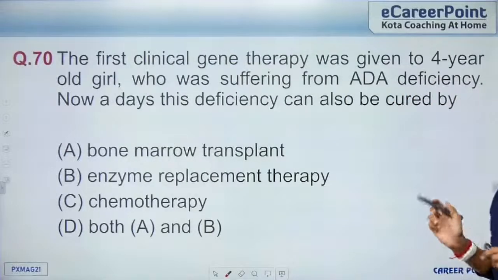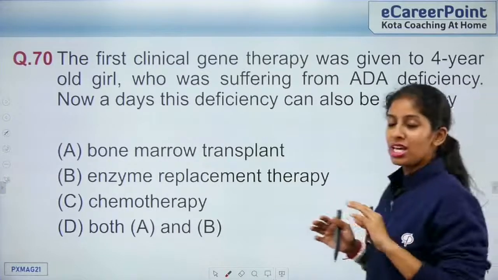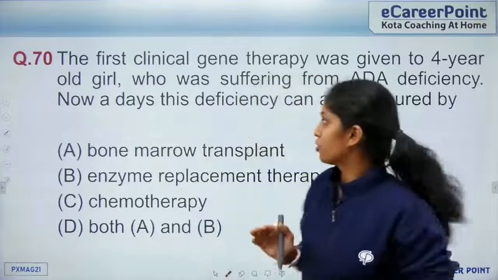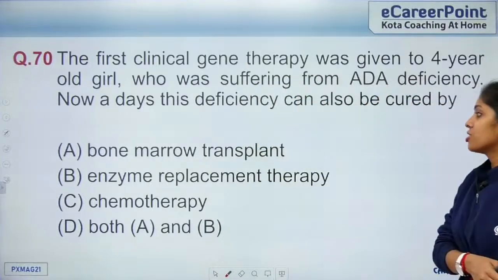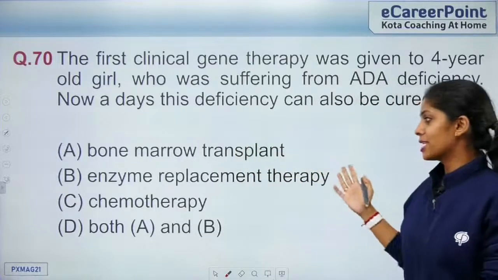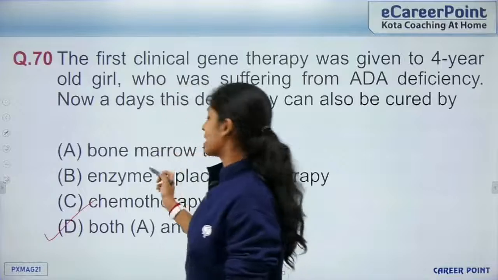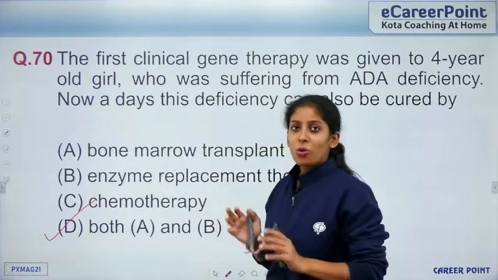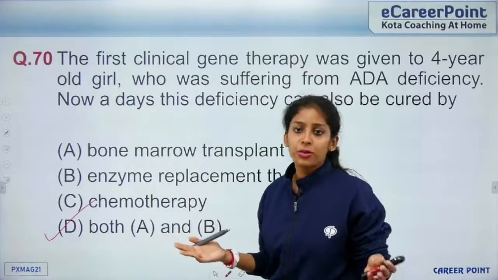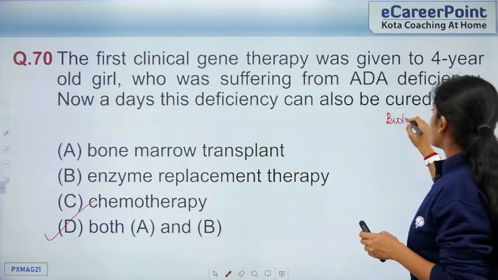So question 70, the first clinical gene therapy was given to a 4-year-old girl who was suffering from ADA deficiency, that is adenosine deaminase deficiency. Nowadays this deficiency can also be cured by bone marrow transplant, enzyme replacement therapy or chemotherapy. So it is bone marrow transplant and enzyme replacement therapy, only that it is not a permanent cure, right? So this comes from the topic biotechnology and its applications.